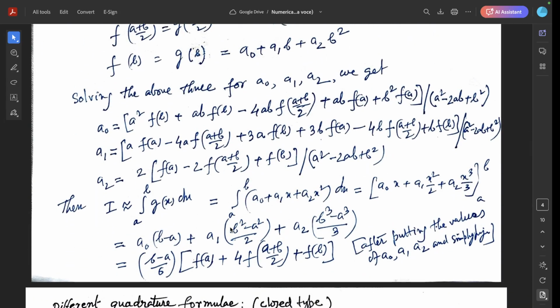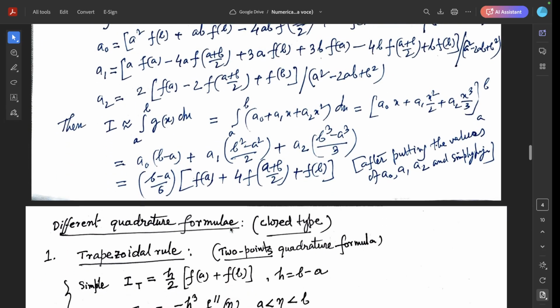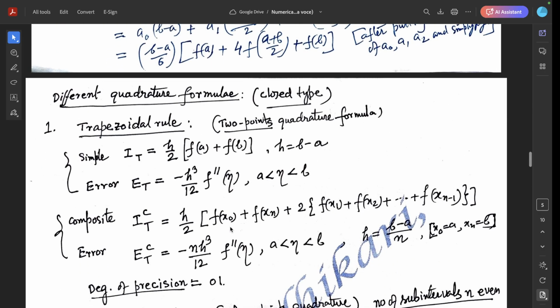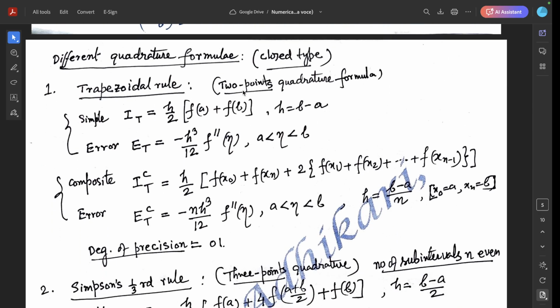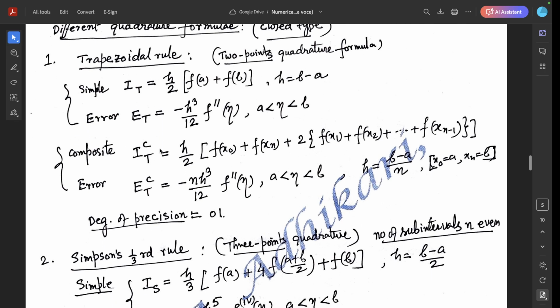So this is called the parabolic rule. Different types of quadrature formula: closed type. Trapezoidal rule, a 2-point quadrature formula. The simple trapezoidal rule formula is h by 2 [f(a) plus f(b)], equal to b minus a, and the error term E_T is minus h cube by 12 f double dash eta, a less than eta less than b.